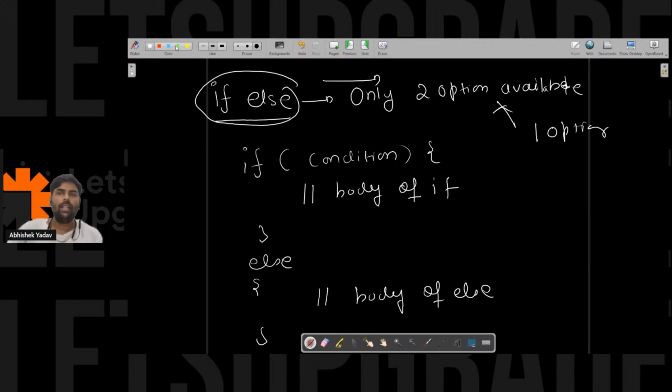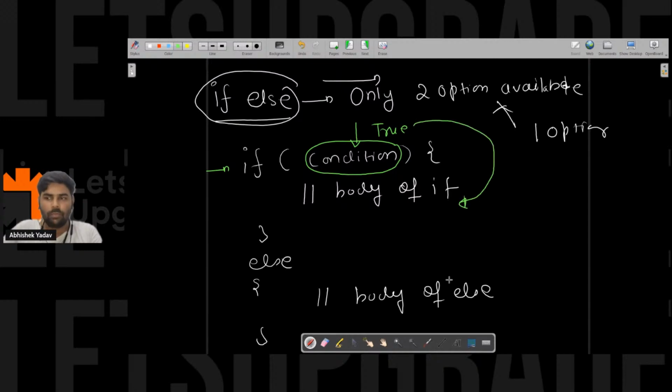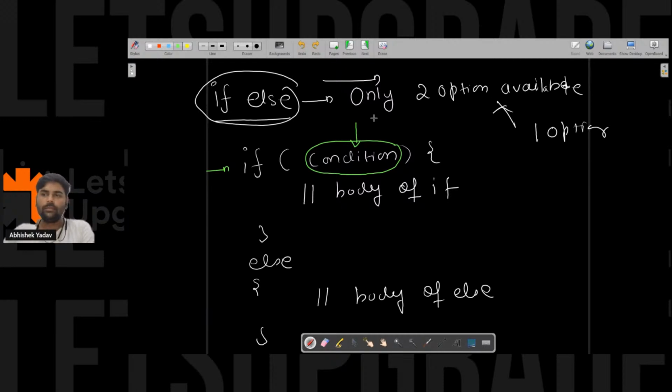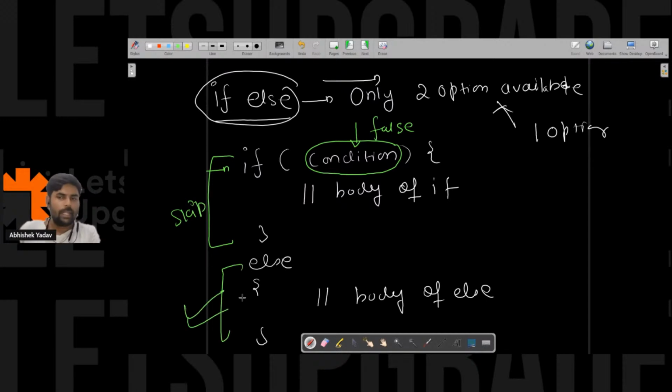And here what will happen? You have the if block. In the if, you have the condition part, and if this condition is true, that means you will execute the body of if. You will execute the code that is written inside this curly bracket, if the condition is true. And after executing the body, you will skip the else part. And if the condition is false, you will skip the body of if and you will execute the else part. Everyone is getting the point?